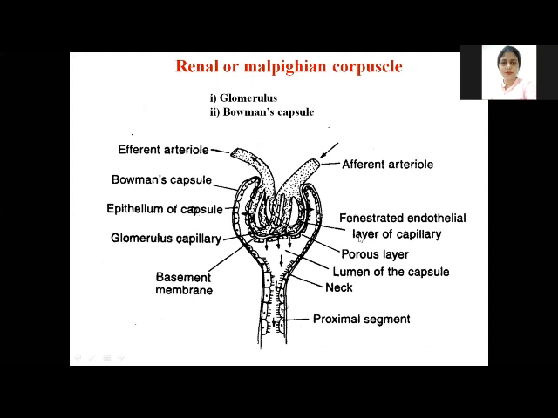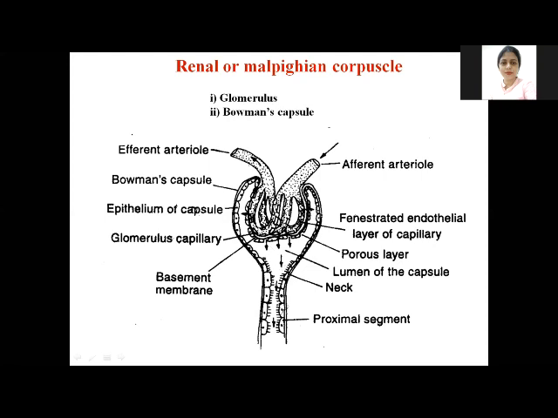Okay, so first the detailed structure of the renal or Malpighian corpuscle. This is the efferent arteriole, and this is the afferent. From here, these arteries form the mesh or network of capillaries, which is lined by the epithelia.